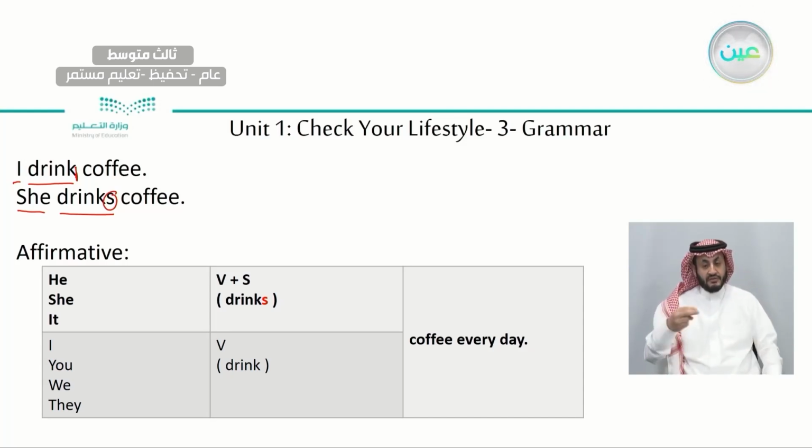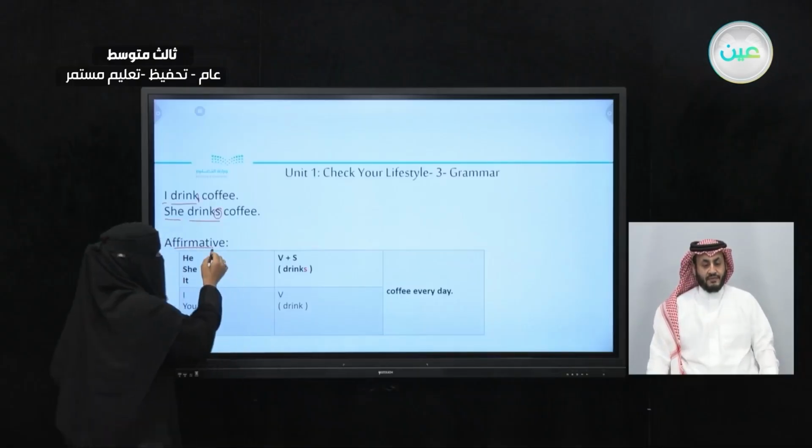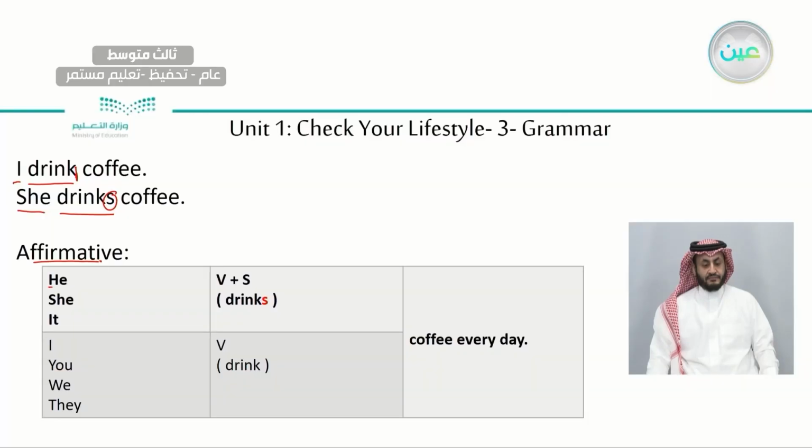Because with affirmative sentences, that means regular sentences with no negatives, no questions, with he, she, it, we always use the verb plus S. For example, he drinks coffee every day, or she drinks coffee every day.